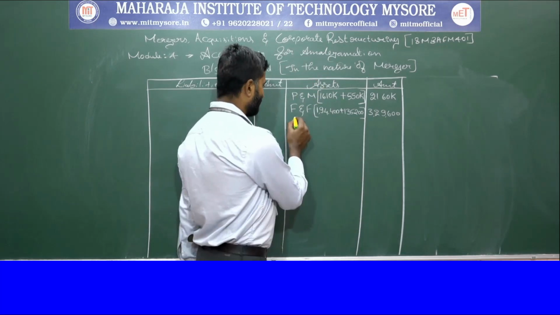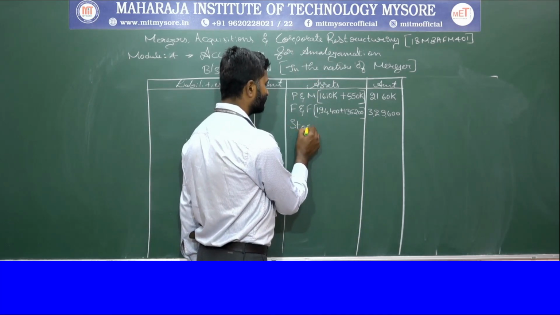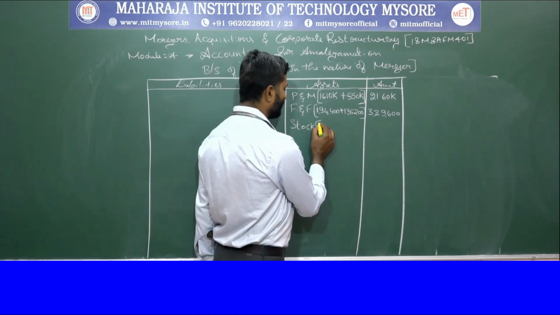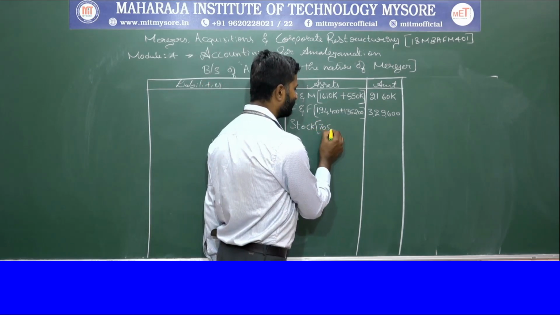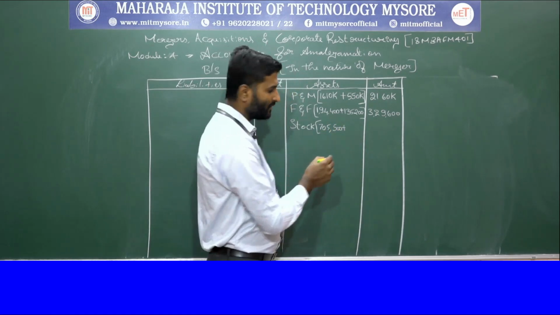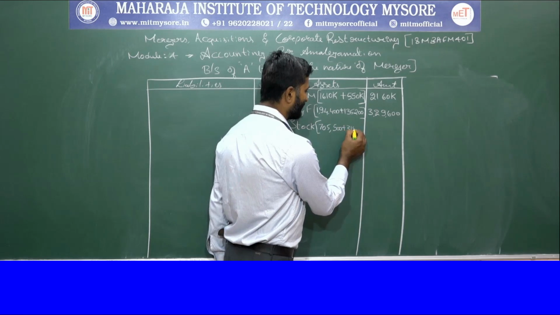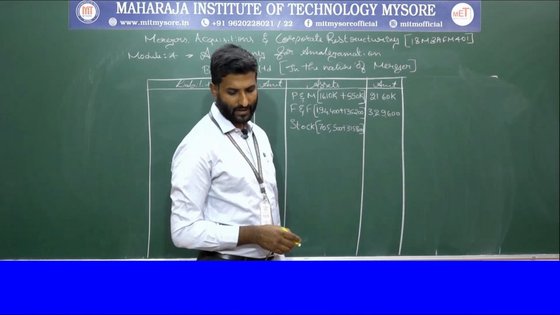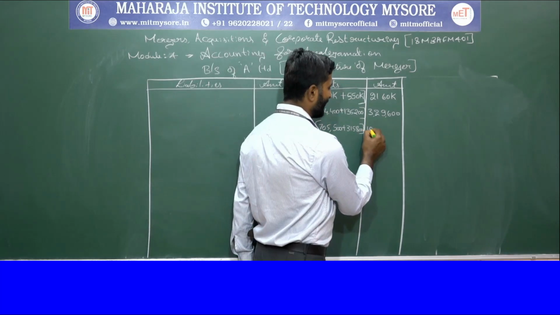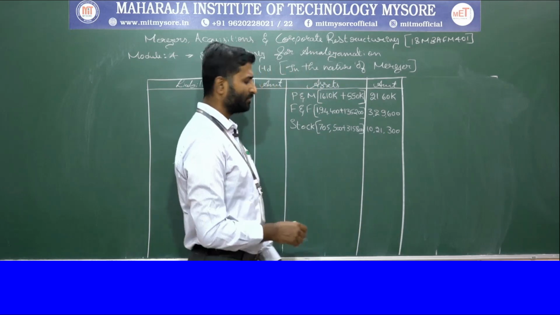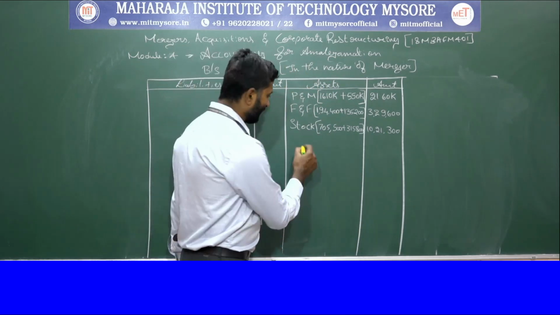Then we have stock. Stock in A company is 7,05,500 plus 3,15,800 in the B company. So total it is 10,21,300.